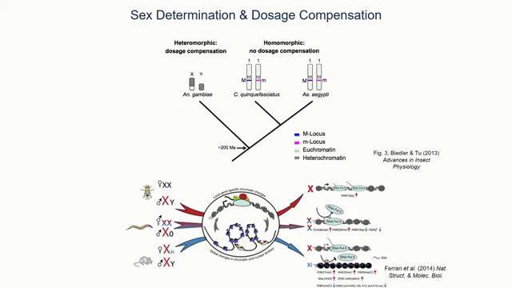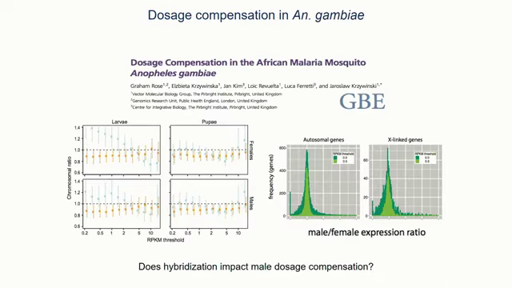So in Drosophila, dosage compensation takes place through hyperexpression of the X in males. In C. elegans, there's a halving of X chromosome expression, and in mammals there's X chromosome inactivation. We know that dosage compensation operates in Anopheles gambiae. This is a paper from Rose et al. What they did is they measured X versus autosome expression in males and females, and they compared that to expression ratios between the second chromosome and the third chromosome.